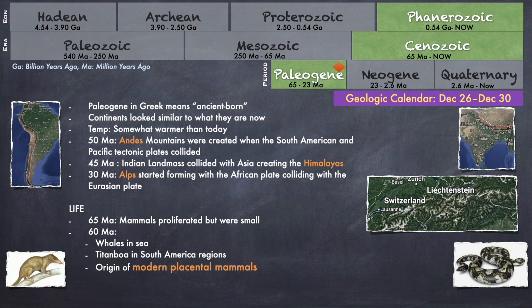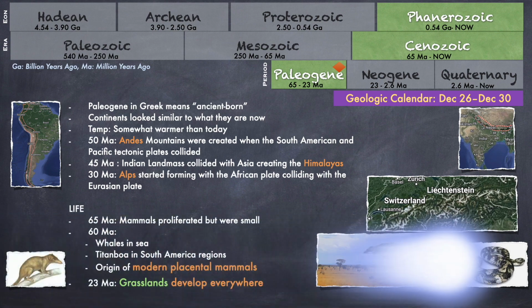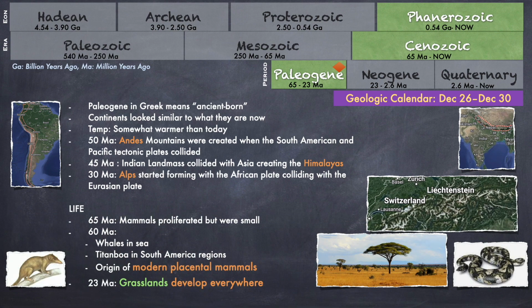Let us see what was going on the life front. 65 million years ago, mammals proliferated in spite of their small size. 60 million years ago, whales could be seen in the oceans. Huge titan boa could easily be found in the South American regions. Around the same time, modern placental mammals developed. 23 million years ago, a remarkable development was the presence of grasslands everywhere.